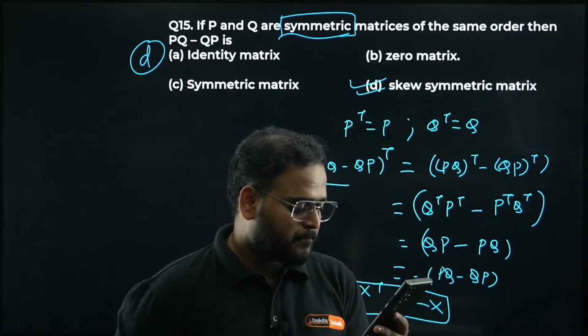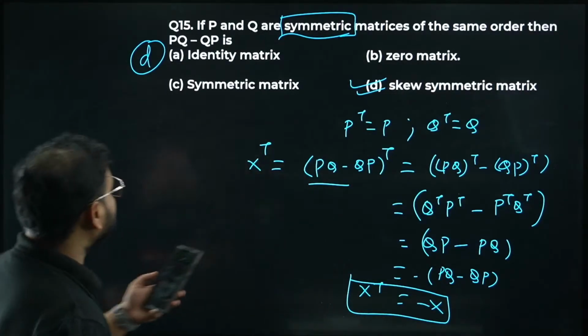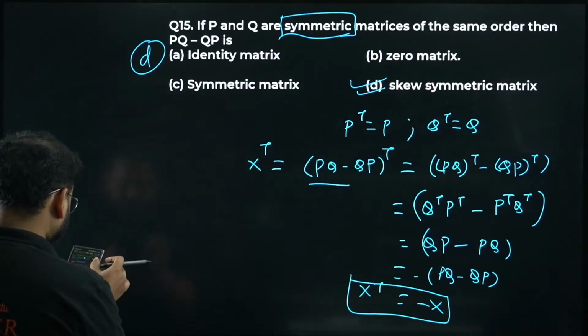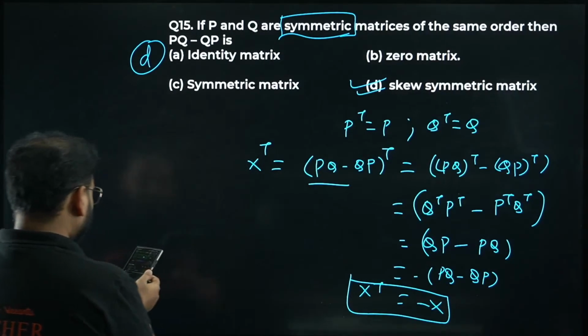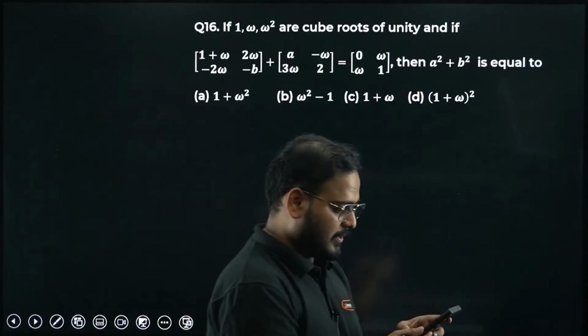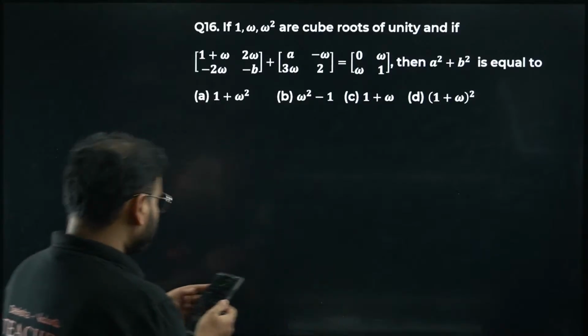Okay. Option is right, no? Ashmita? Option D is correct. Yes, very good. Question number 16 now. Okay, chaliye. So question number 16 we'll solve.